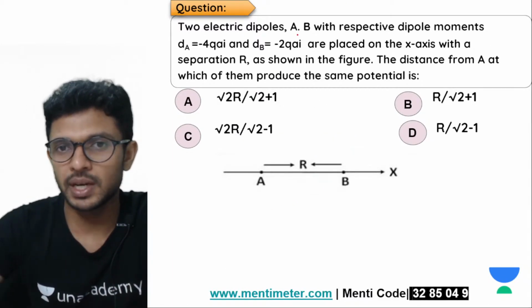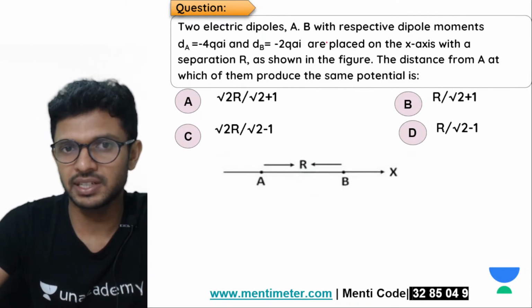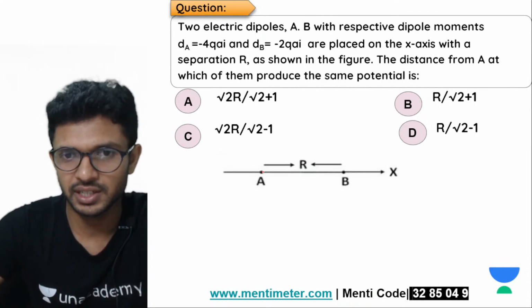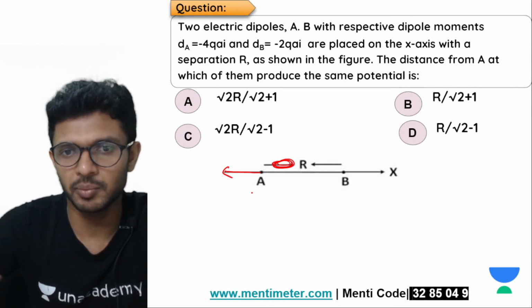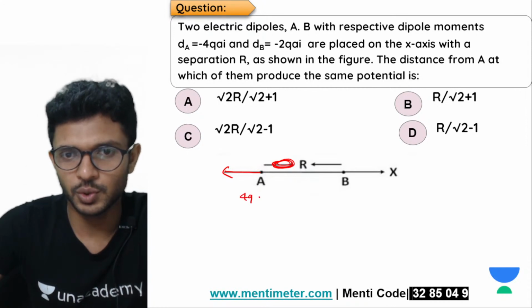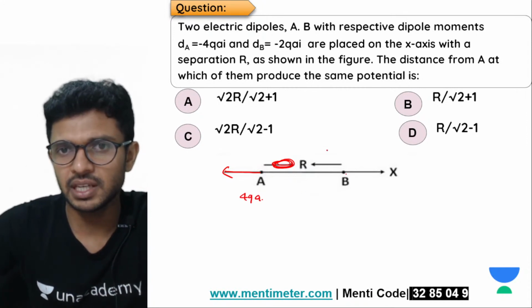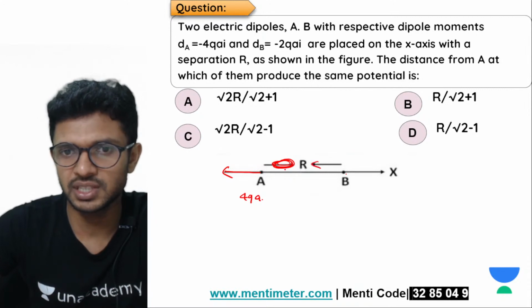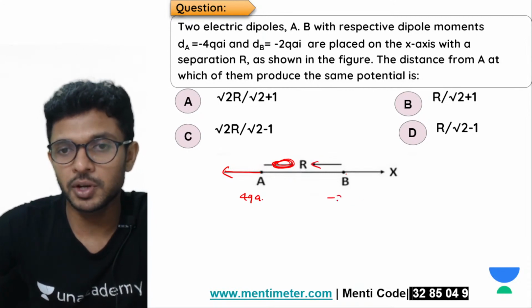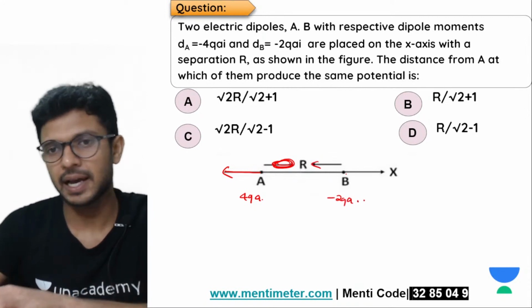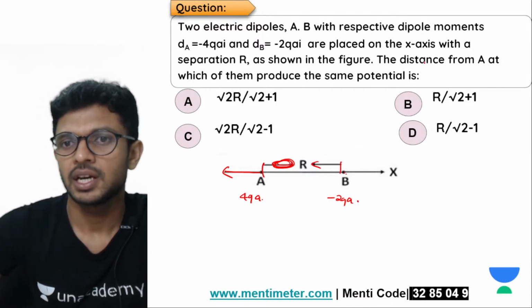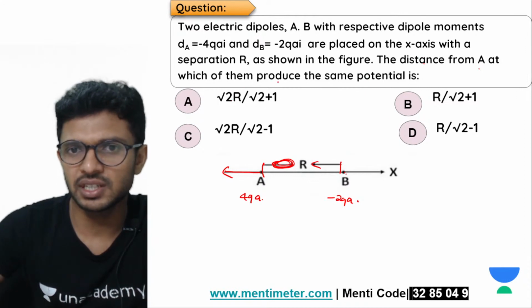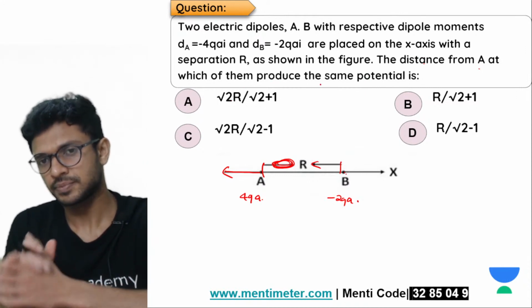Look, two electric dipoles A and B with respective dipole moments minus 4QA. I have no idea why it is pointed in this direction. Minus means in the negative x-axis we have a dipole moment of 4QA. And this B is also negative, which means towards left, having a dipole moment of minus 2QA. They are placed on the x-axis with the distance between them being r. Find the distance from A at which they produce the same potential.